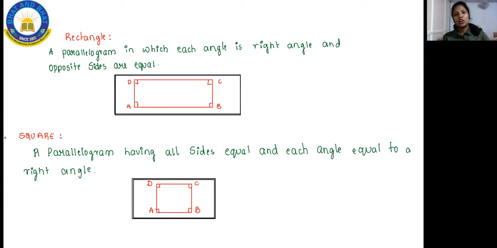Okay, hope you people have completed this. And guys, now your chat session will be disabled. Yes, it's disabled now. And now we have the last type of quadrilateral. I hope some people haven't heard about this particular name. And that is nothing but trapezium. Okay. Trapezium. So this is what we call trapezium.